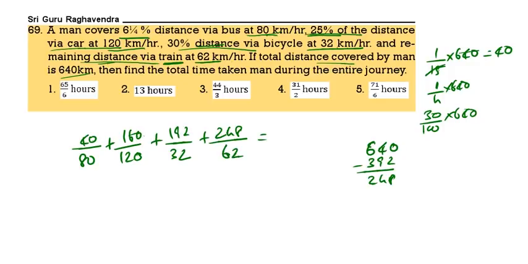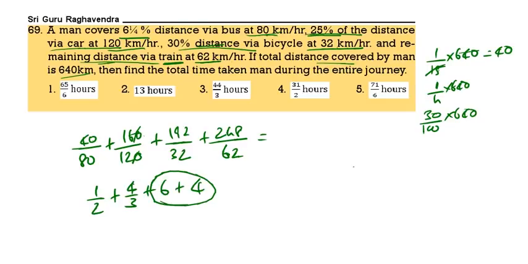Now we have to find the total time. What we have done? This is distance, this is speed. Distance, speed, distance, speed, distance, speed. This is by bus, this is by car, this is by cycle, the rest by train. Now do the calculation. See, this is 1/2, this is 4/3, this one will be 6, this one will be 4.